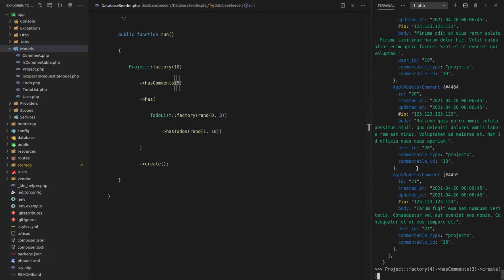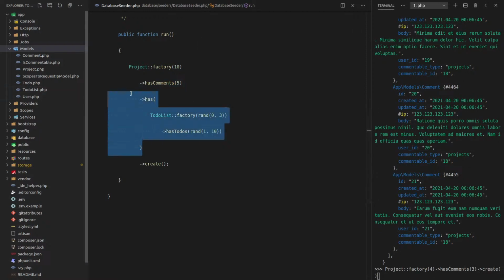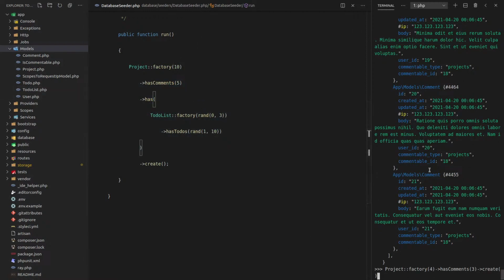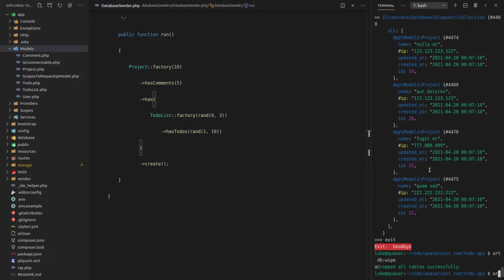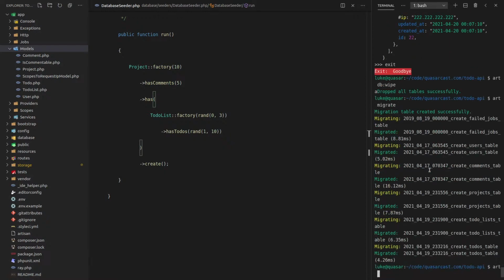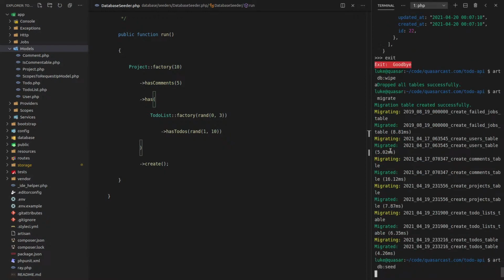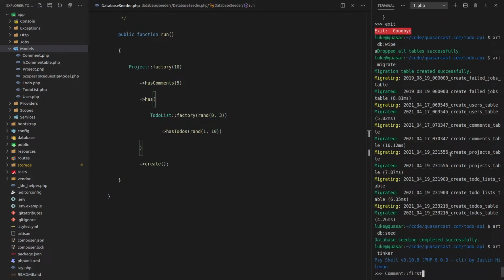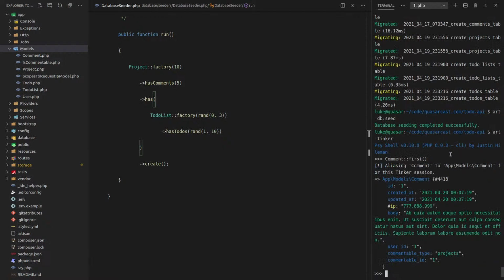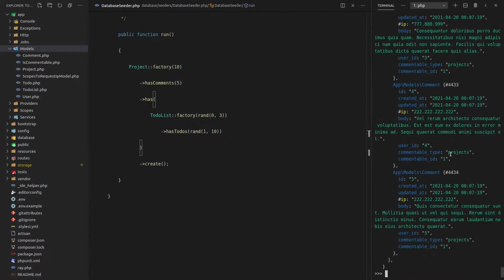What else have I done? Then I just call create directly on that. So unless this line of code is interfering with something. So let's exit that, art db wipe, art migrate, and then we'll say art db seed, art tinker, comment first. All right, somehow we seem to have fixed the problem. So now let's grab the first project, and now let's grab its comments, and it's working now. So we can create projects and attach comments to them.